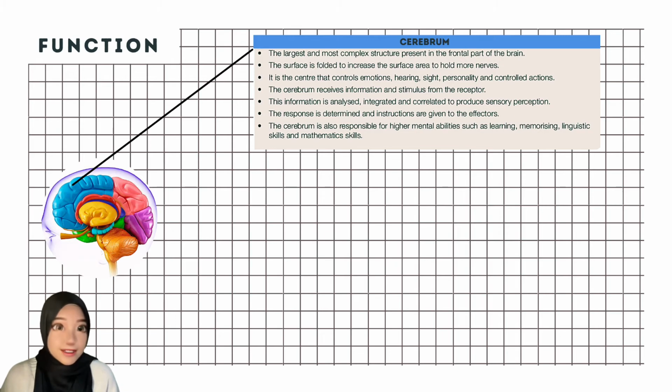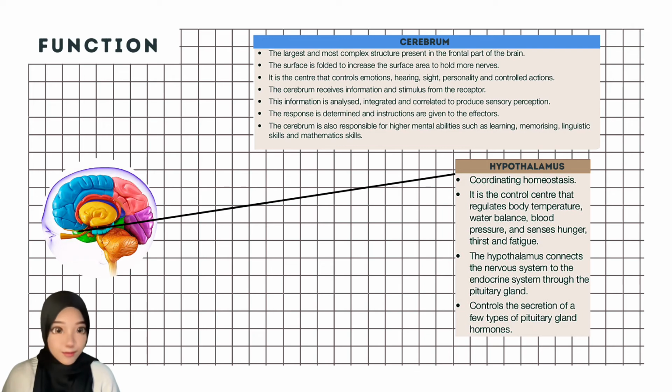The cerebrum receives information and stimulus from the receptor, and then this information is analyzed, integrated, and correlated to produce sensory perception. The response is then determined and instructions are given to the effectors. The cerebrum is also responsible for higher mental ability such as learning, memorizing, linguistic skills, and mathematical skills.